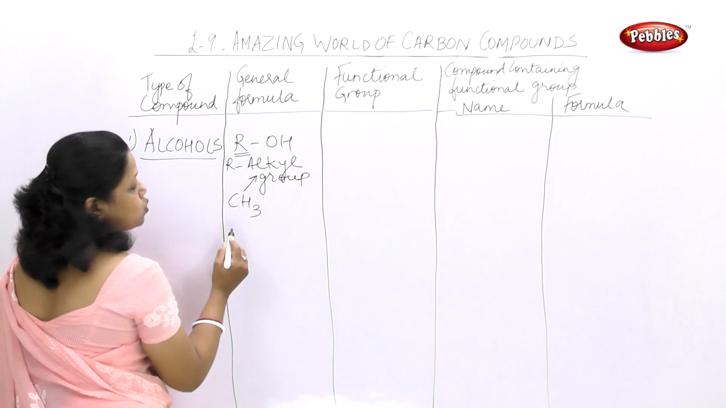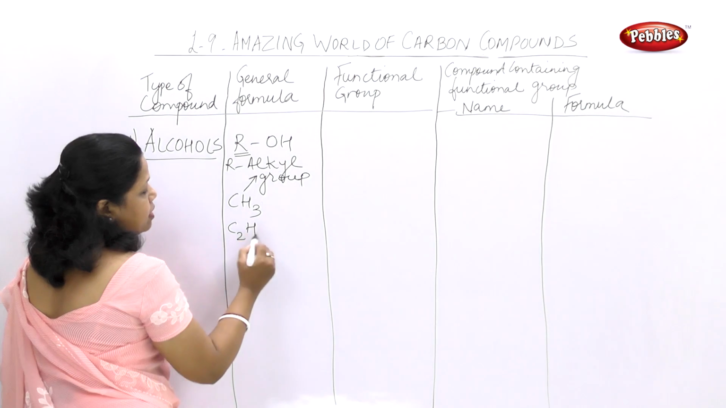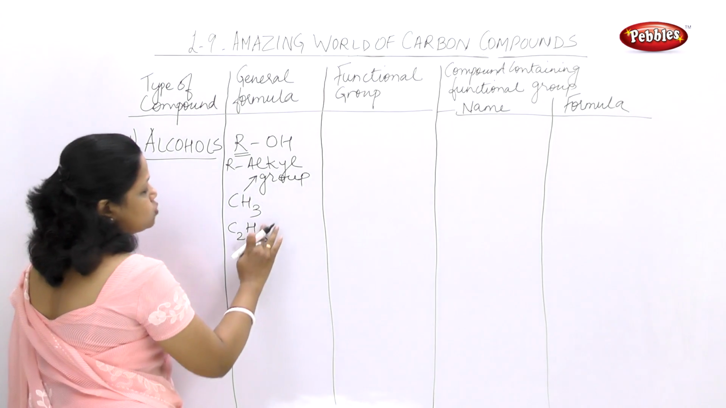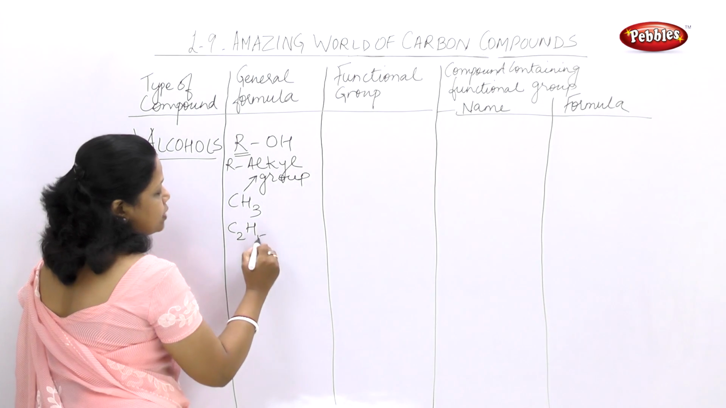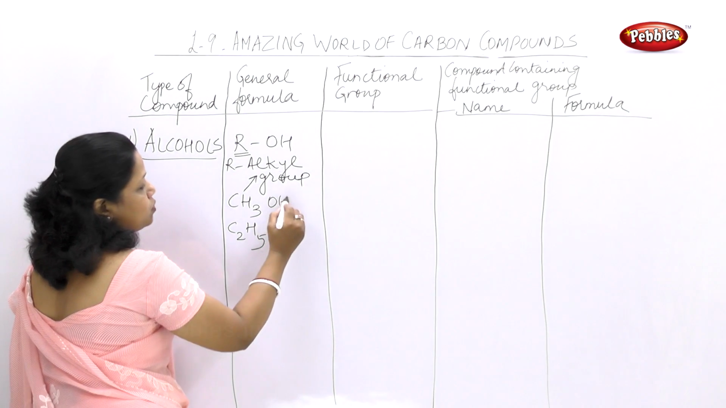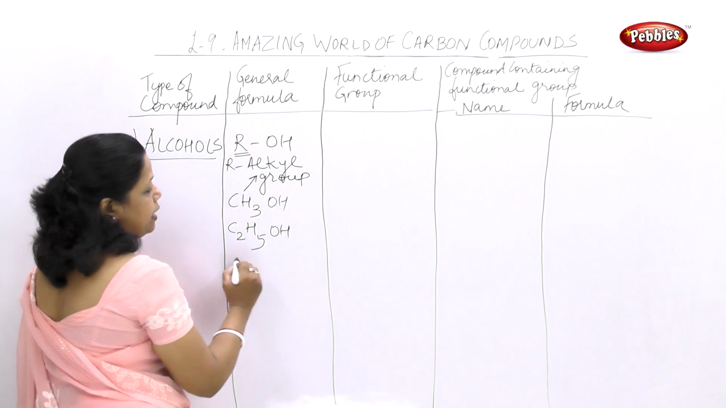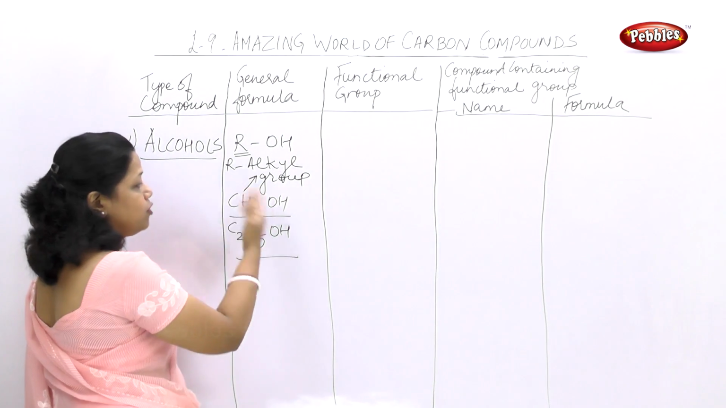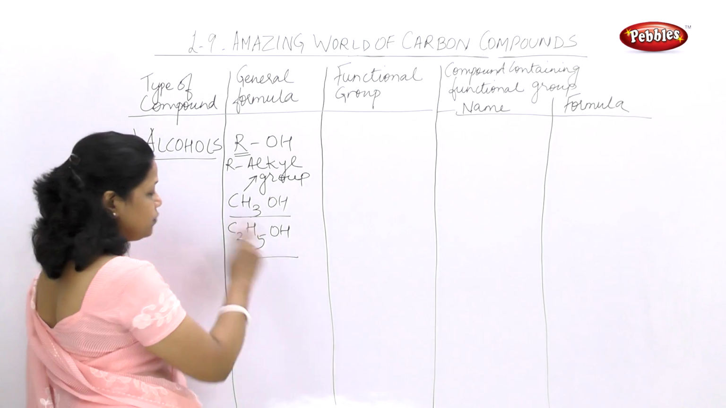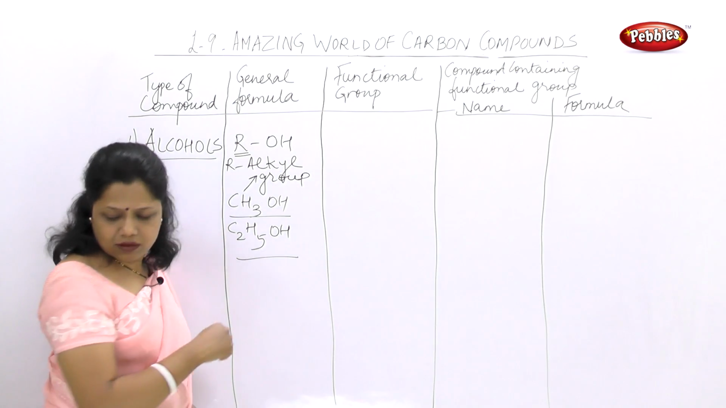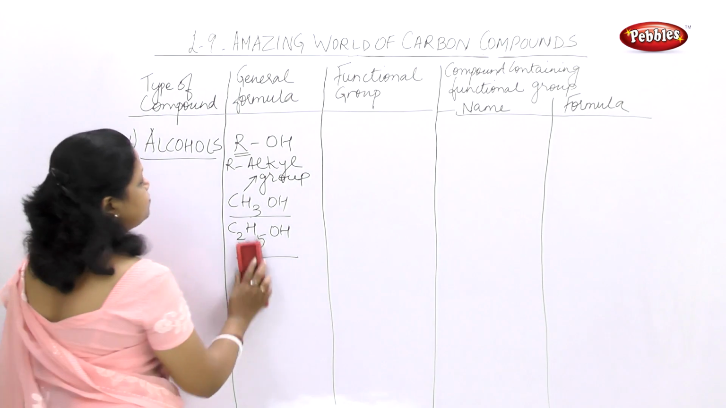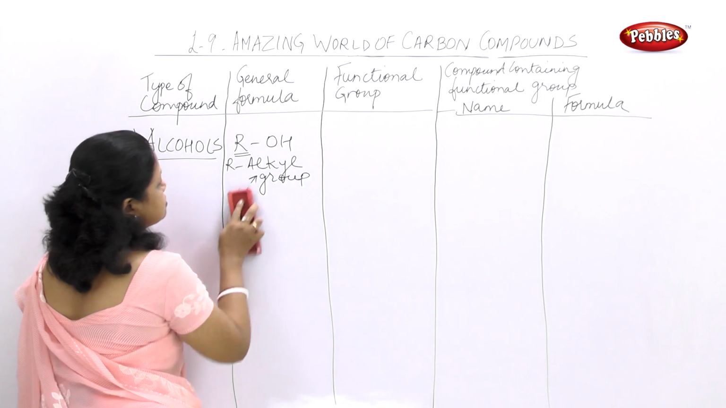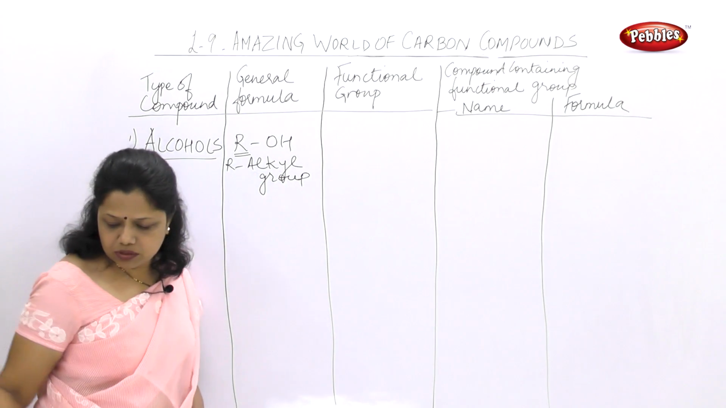If I take C2H6 and then I replace one hydrogen with OH, I am remaining with C2H5. So here I will put OH. It forms a new type of compound. Instead of methane, it forms methyl alcohol. Instead of ethane, it forms ethyl alcohol. So this alcohol group is the functional group which is coming in place of hydrogen.